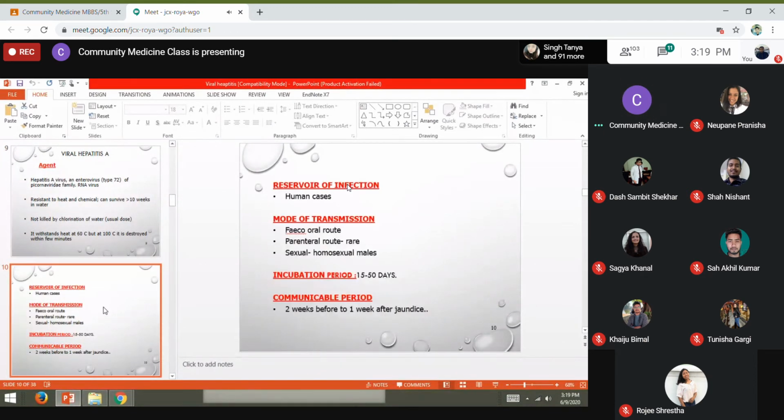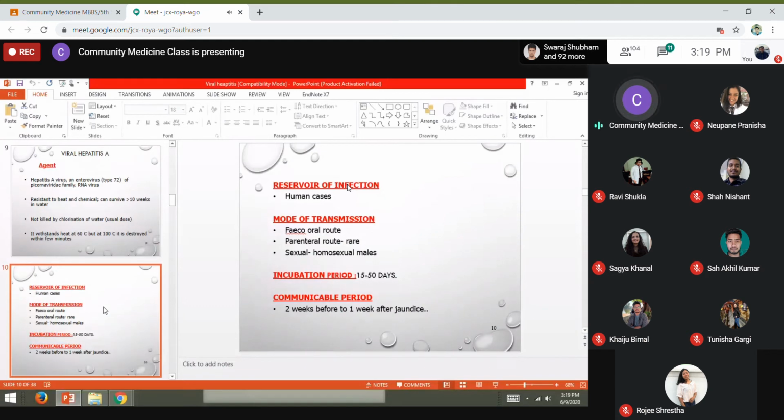The reservoir of infection of this virus is the human being. The mode of transmission is the fecal-oral route. This is the main one, whereas it can also be transmitted by the parenteral route, and sexually, among homosexual males.